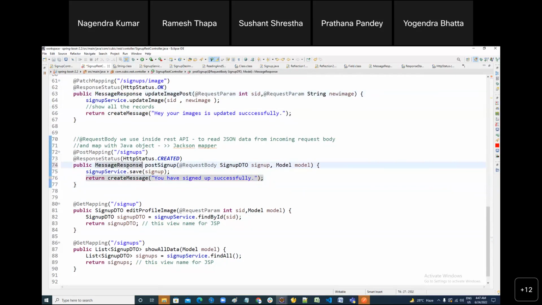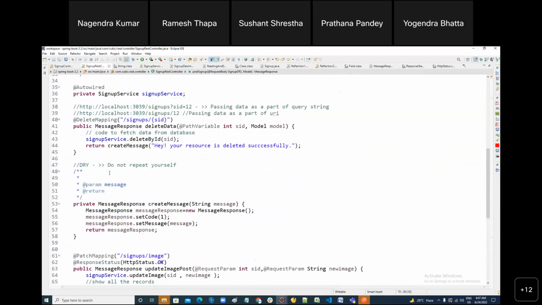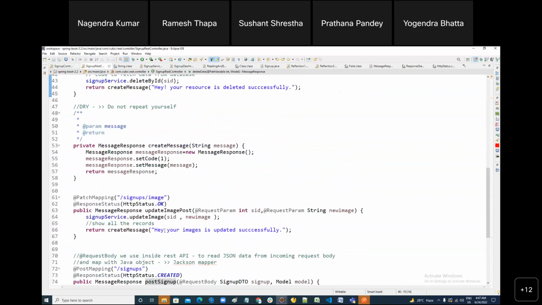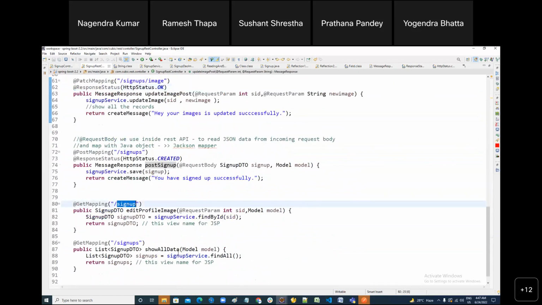In POST, what we are going to do is create a new resource, that's why I created it. Somebody was talking about PUT. What operations have we done? PUT we will do last. We have done delete, we have done update, and we have done sign up.